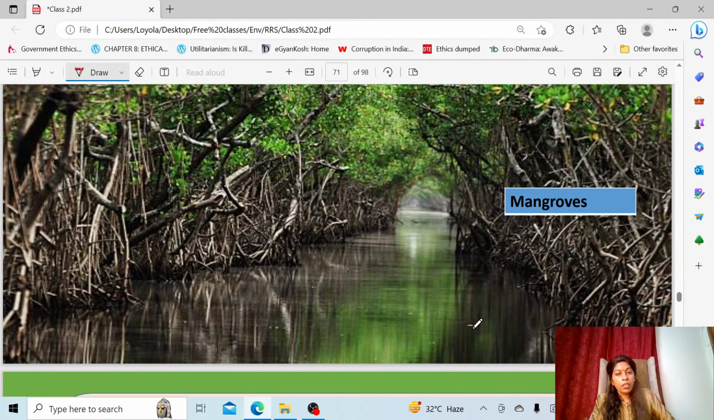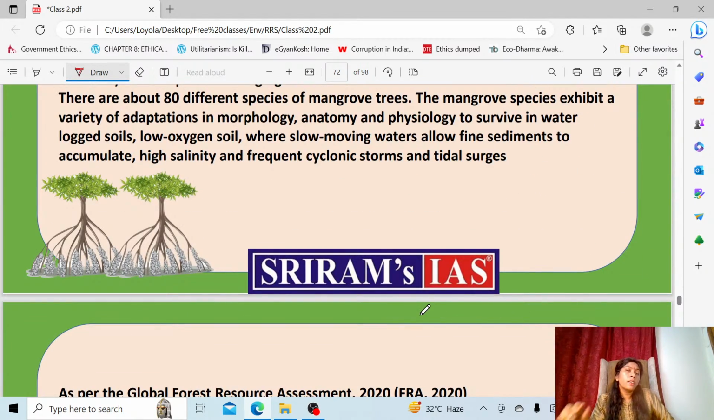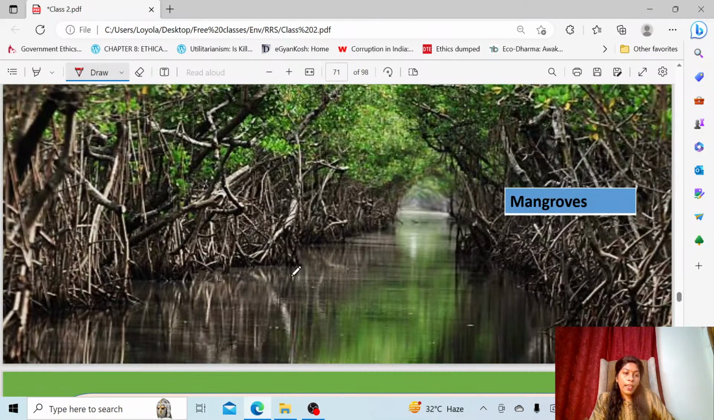the question paper. Now we come to the next ecosystem, that is mangroves. So we all know a lot about mangroves. Mangroves are nothing but these types of plants, as you can see, which have roots like this. These are roots of this plant. Specifically, they are adapted to live in the water itself.